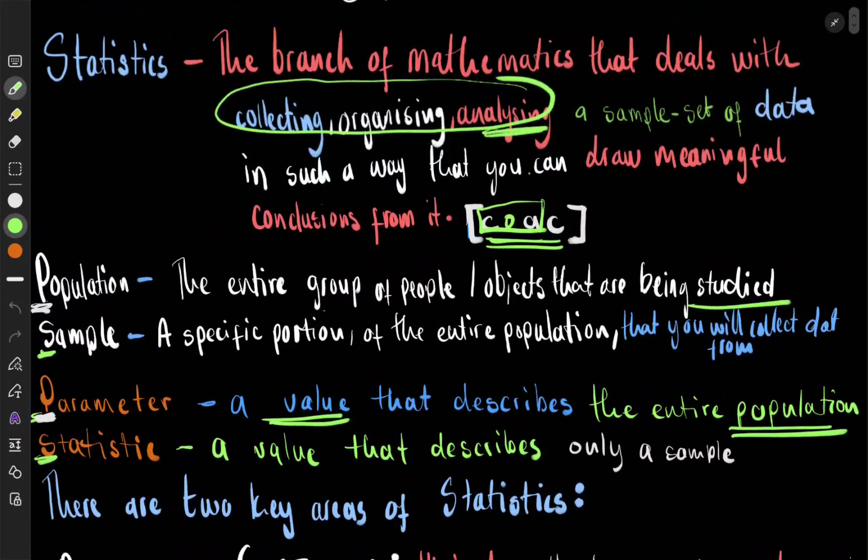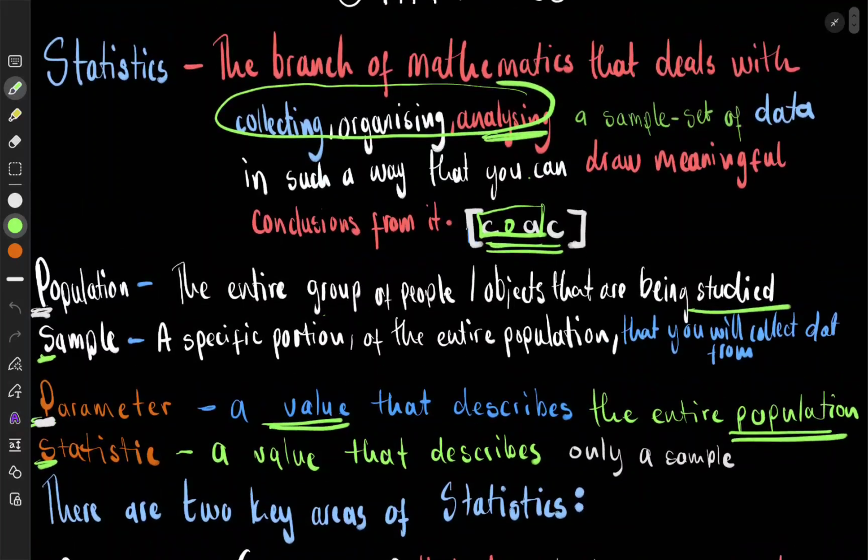Now, sampling is what we are talking about when we start with the things, okay? Because there's going to be collecting data, organizing, and analyzing. So in collecting data, you choose the group you want to collect from. It's part of the collection, and that is going to be sampling.